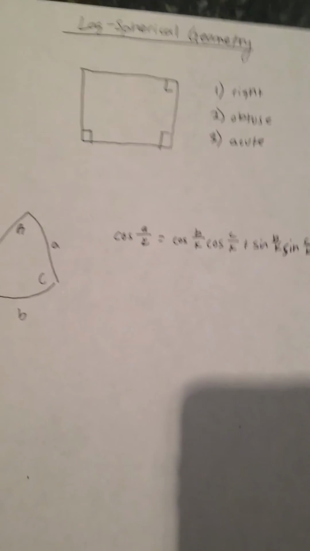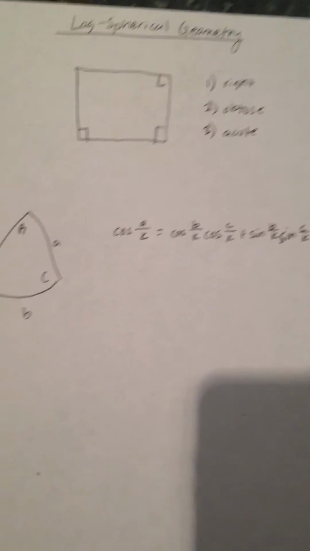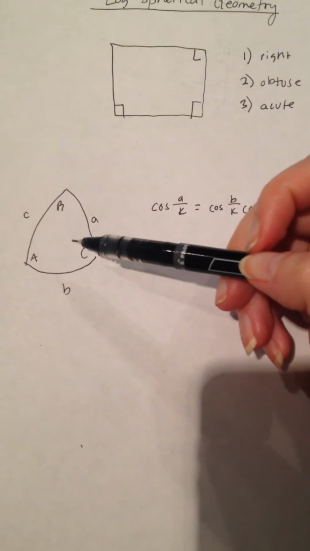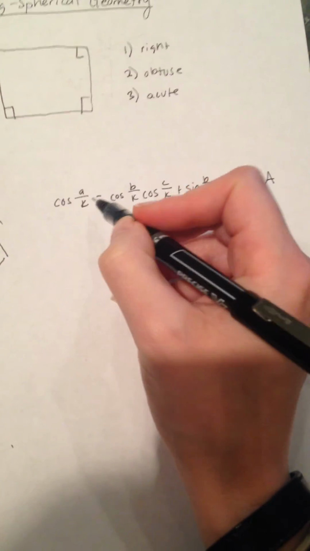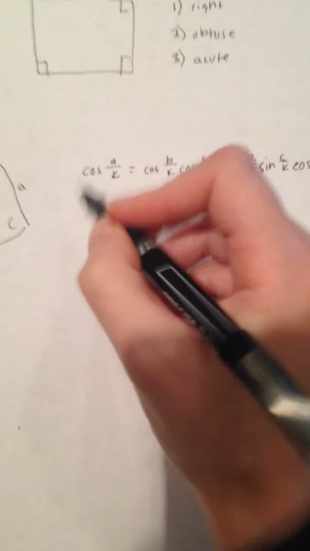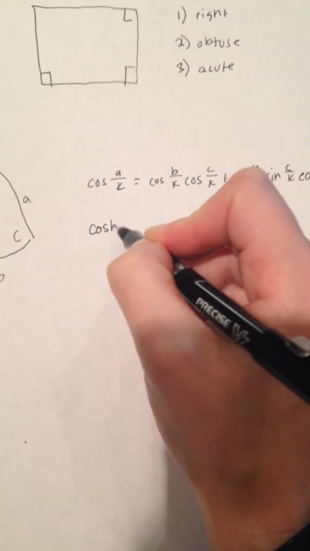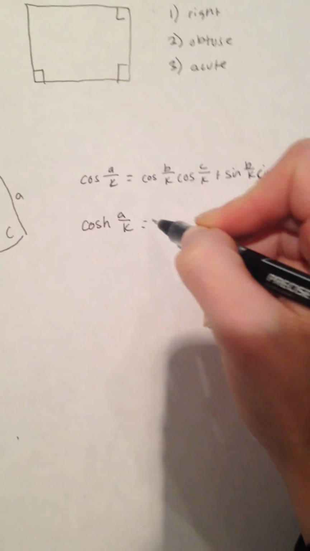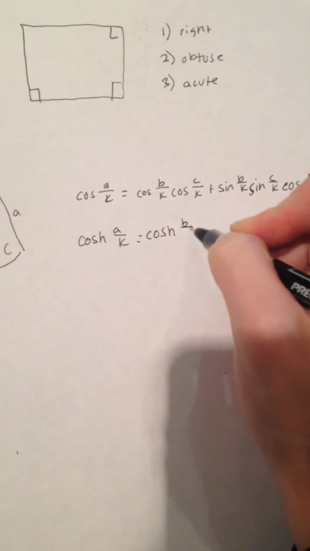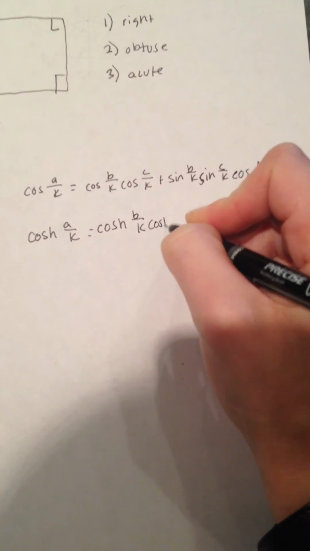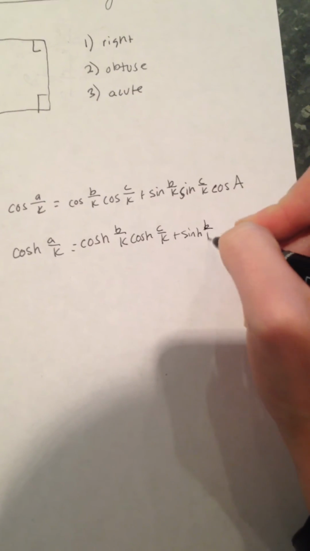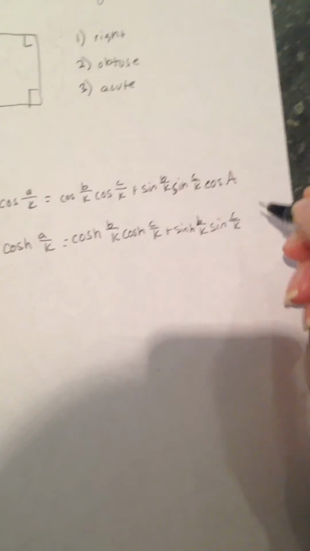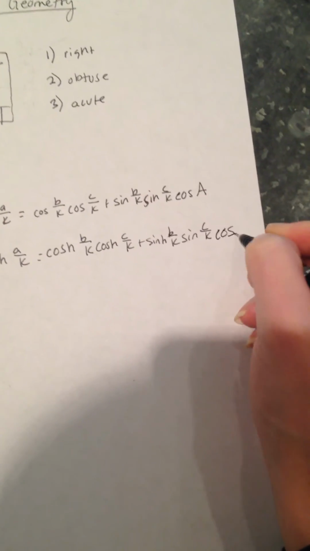And he's able to transform this into a log spherical equation by assuming that this triangle could also be on a sphere of radius ik, and he replaces this equation with a radius of ik instead of k, so it becomes cos a over k equals cos b over k cos c over k plus sine b over k sine c over k cosine A.